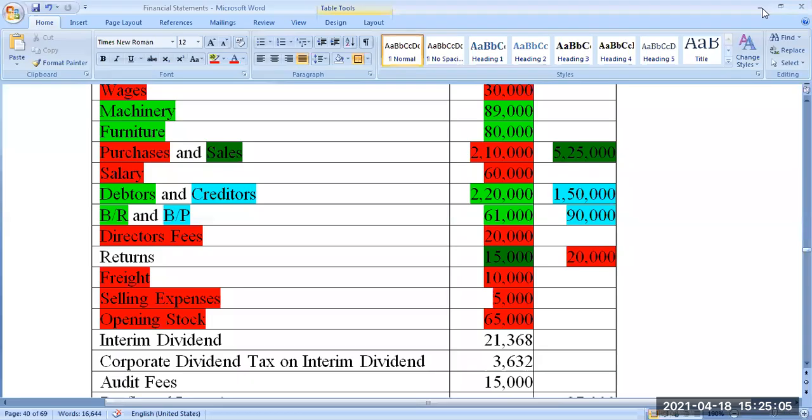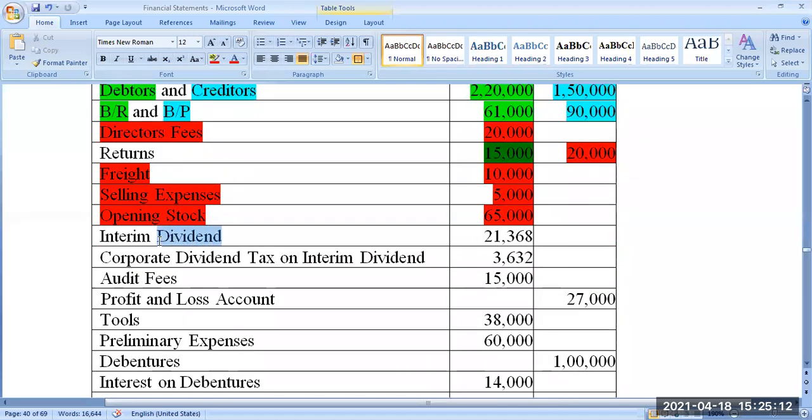Okay. So now that is opening stock done. Interim dividend. What is dividend? Liability? Debit? Distribution of profit. Distribution of profit to the shareholder is called dividend.